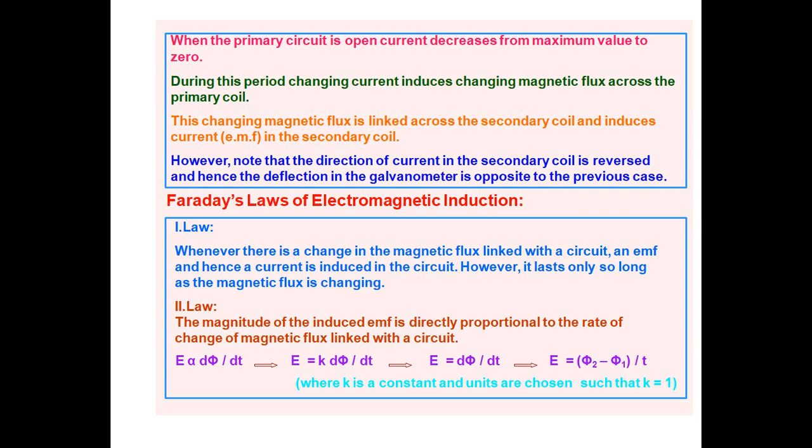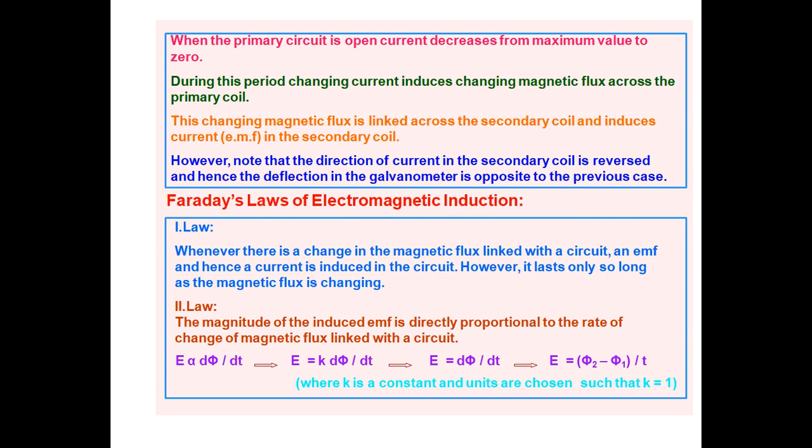However, we note that the direction of current in the secondary coil is reversed, and hence the deflection in the galvanometer is opposite to the previous cases. So by using these three experiments we conclude that whenever there is a change in magnetic flux linked with a closed circuit, an EMF is induced in the circuit.